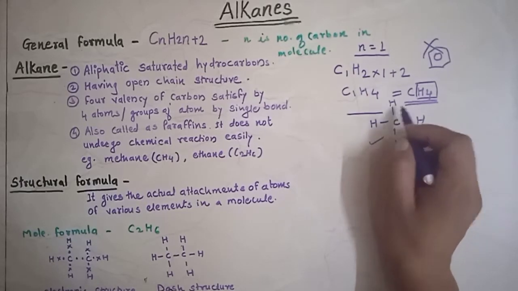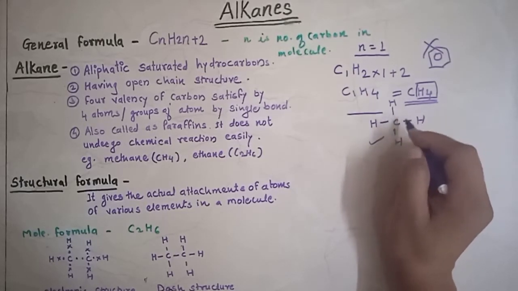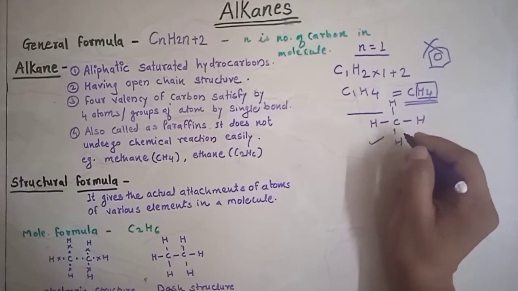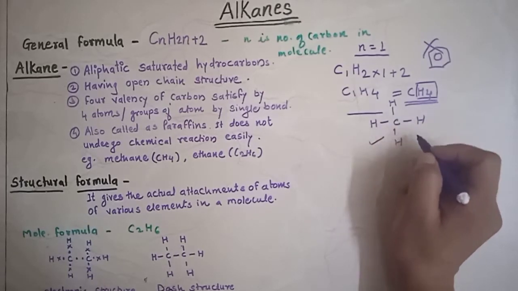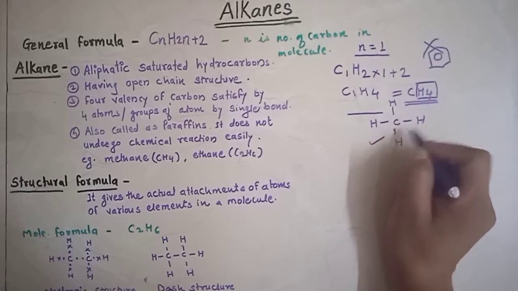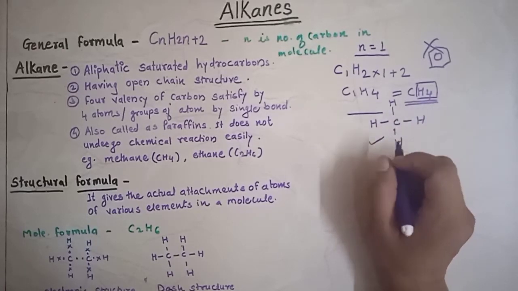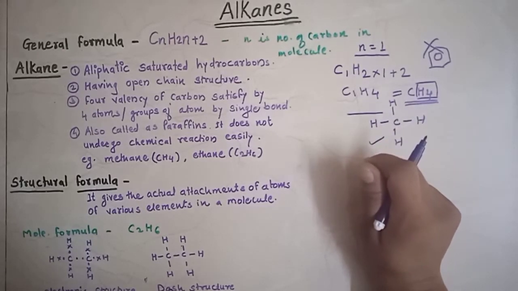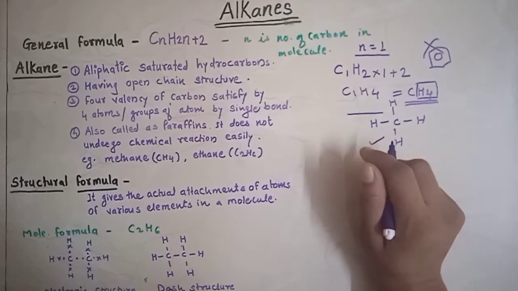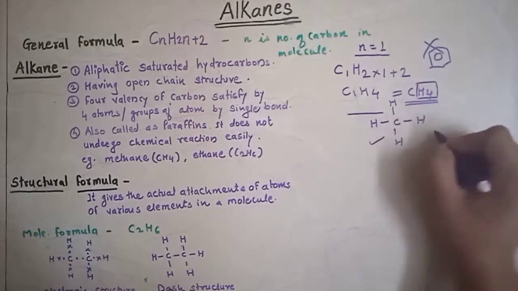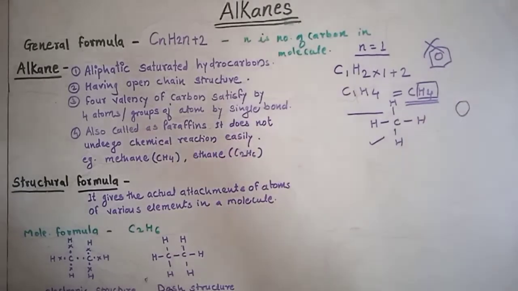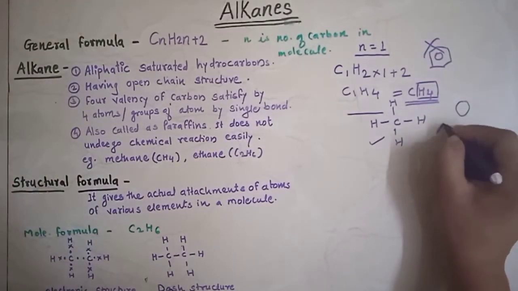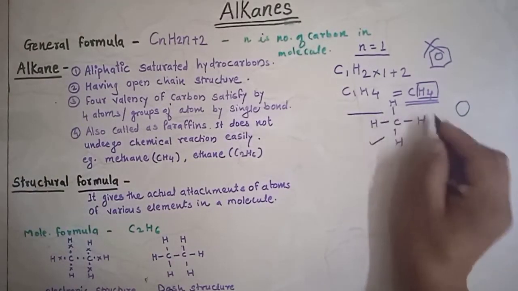Hydrocarbons means mostly hydrogen is bonded, and saturated means there is no double bond. Then the second point is having an open chain structure, meaning no ring, no triangle. This is an open chain.